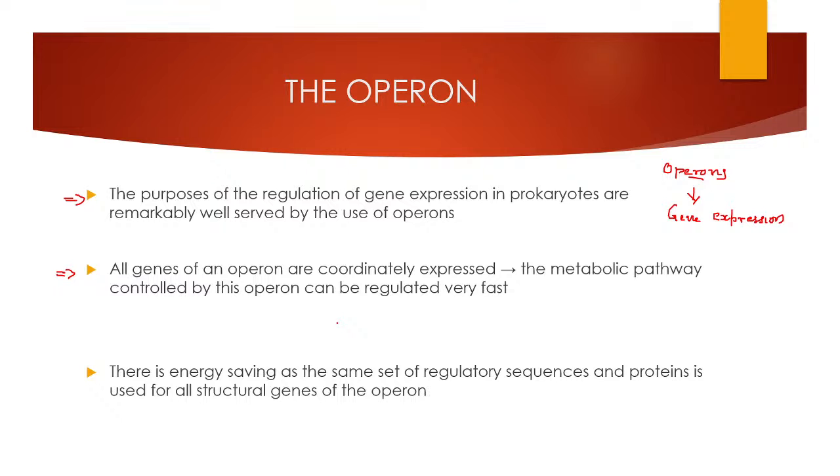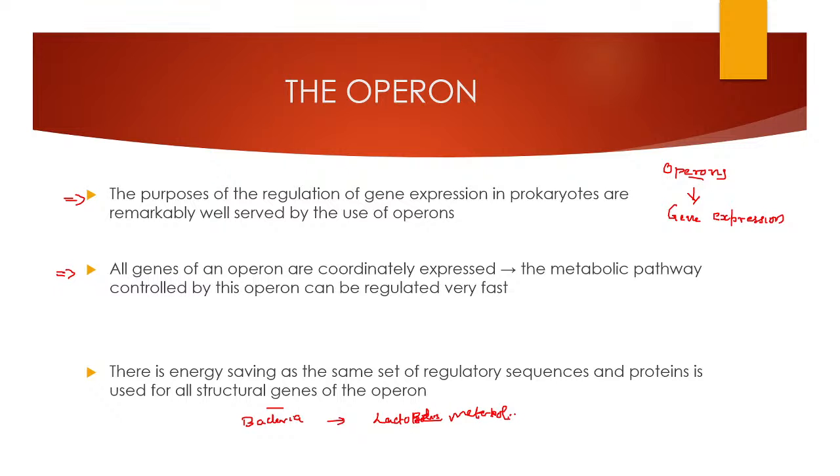And there is energy saving as the same set of regulatory sequences and the promoter is used for all structural genes of the operon. That means you are saving a lot of energy because energy is very essential. The bacteria, E. coli, need a lot of energy for the lactose metabolism.